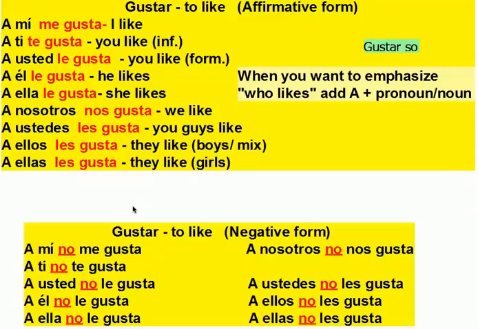Well, what about when you want to say I don't like, you don't like? Well, remember, in Spanish, all you have to do is to place no before the verb. If you look back here to my first chart, you'll see that the part in red, that is the verb. These are the pronouns, and this part here is the verb. So, if I need to put no before the verb, my no will go before me gusta, te gusta, le gusta, and so on. So let's go over it.